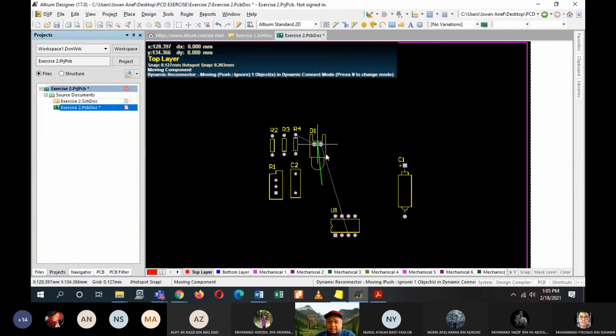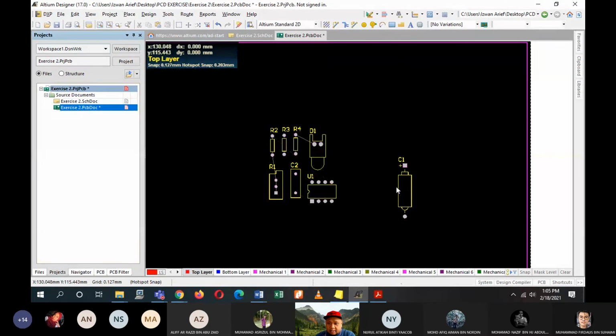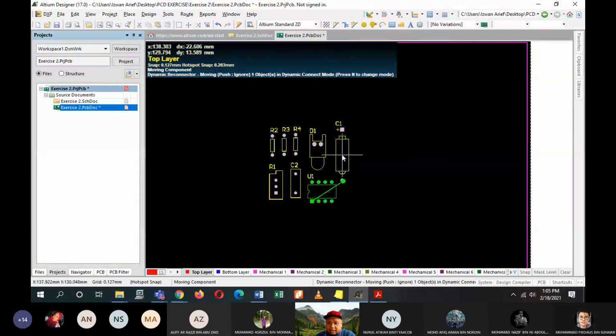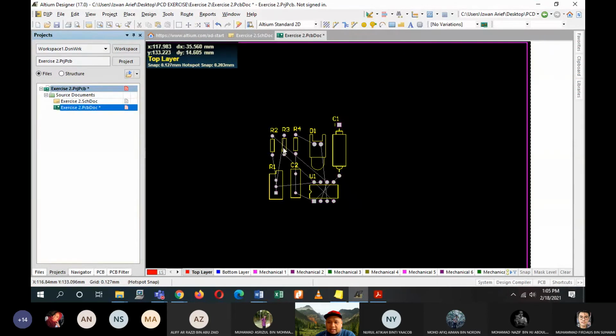I just place everything like that. I want it to look more engineering, a more engineering approach. I don't want it too big like before. I'm happy with this. None of them have body crossover of the components.